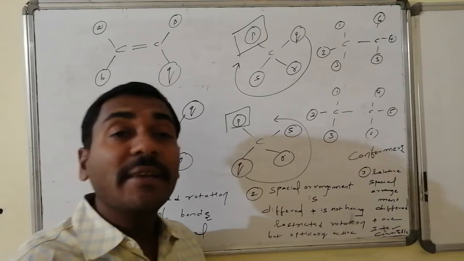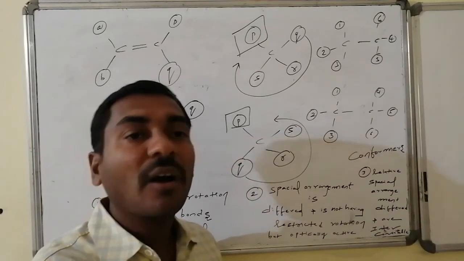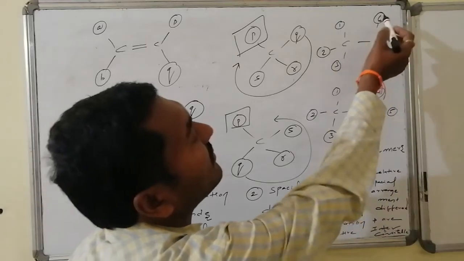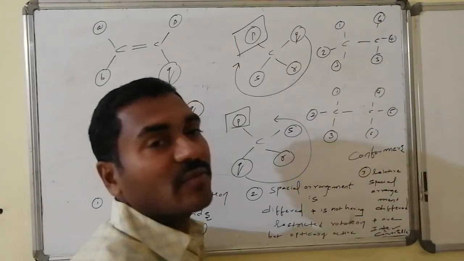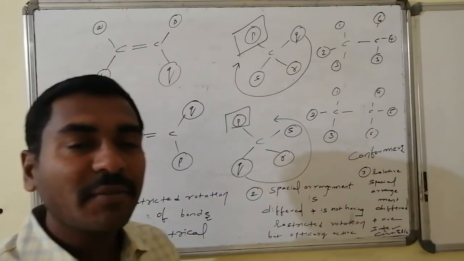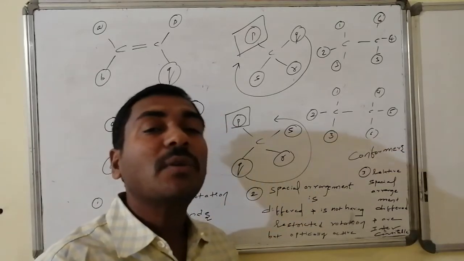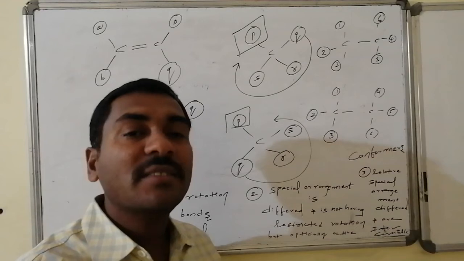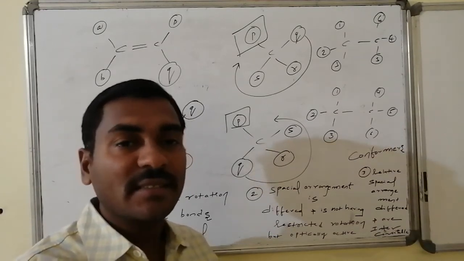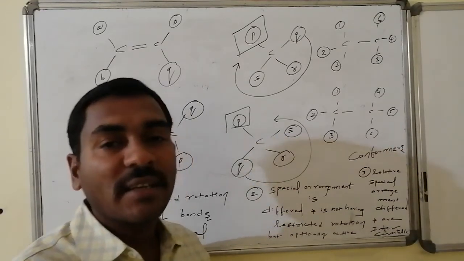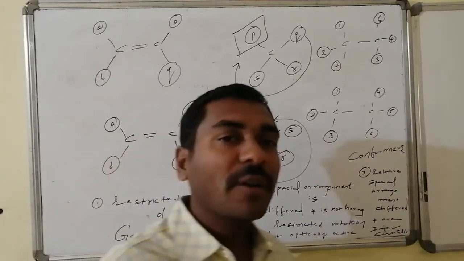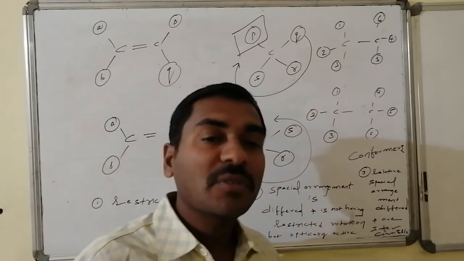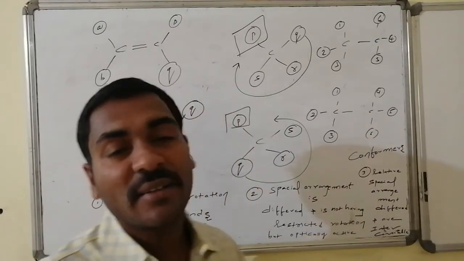But the relative arrangement of atoms of one atom and the other atom are different. Here, 1 and 6 are close. Here 1 and 4 are close to one another. In that way, due to the difference in relative arrangement of valencies from one atom to the other atom, compounds with small differences in properties are obtained, and all of those are said to be conformers.